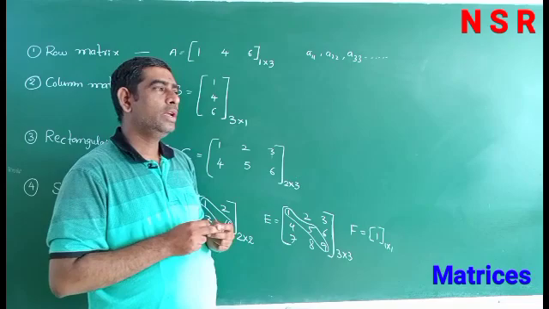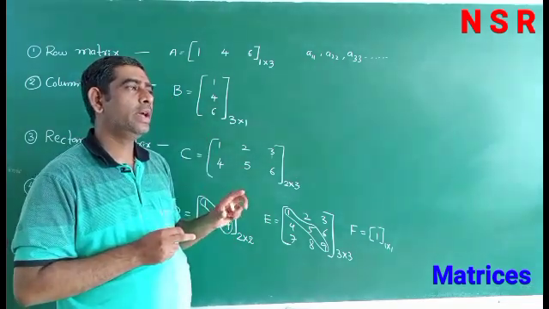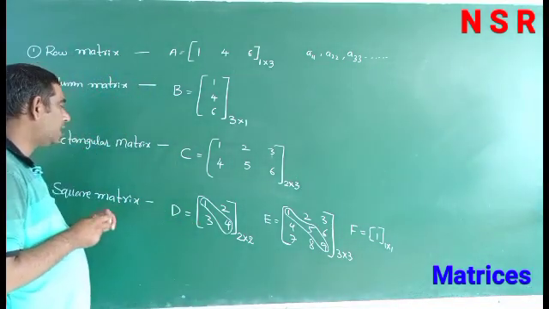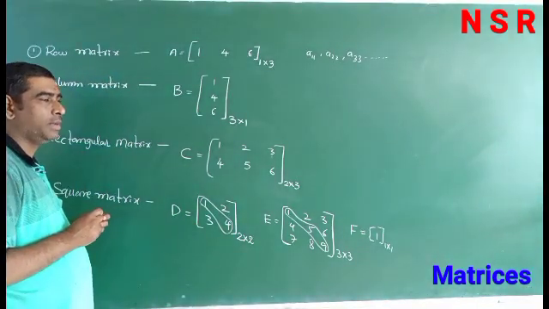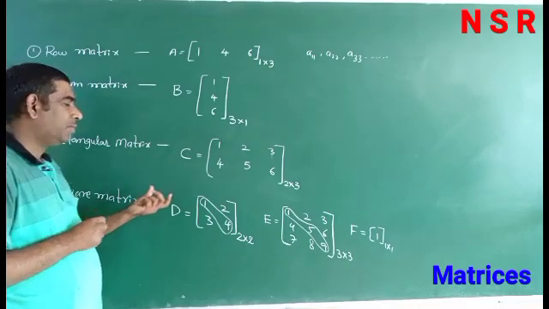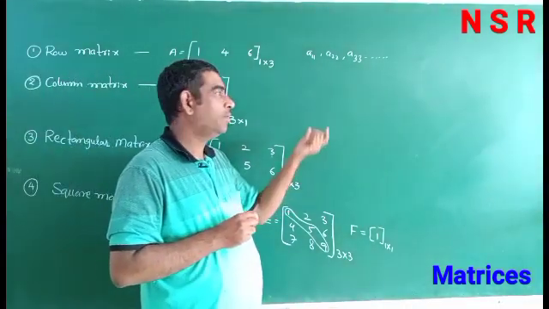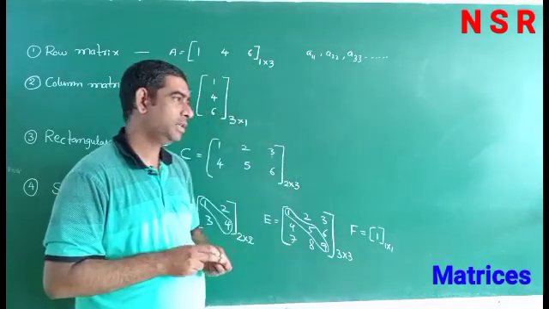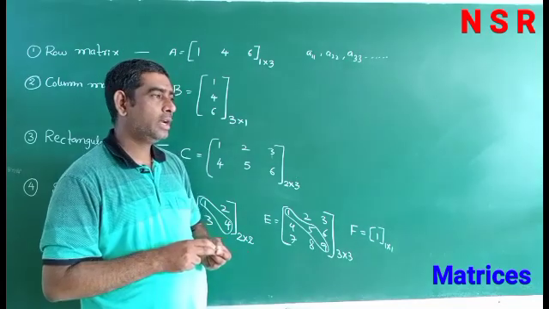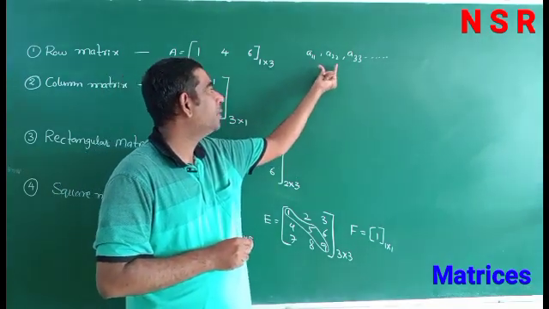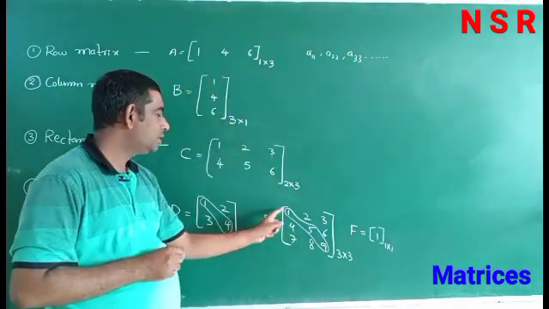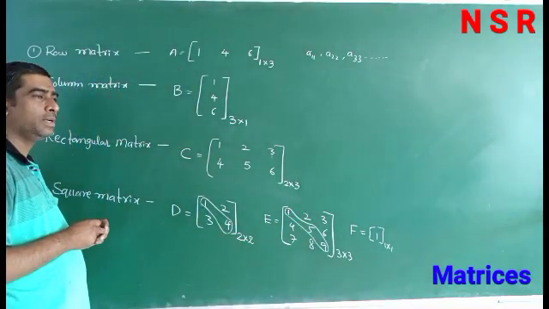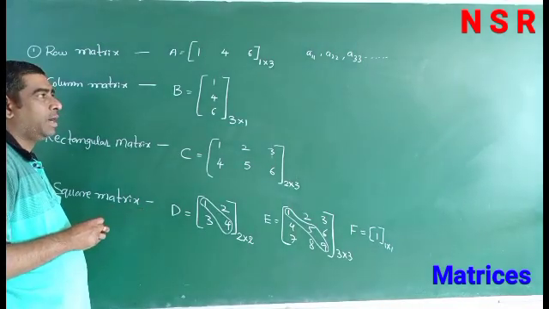Diagonal elements are present only in square matrices, not in rectangular or other matrices. So which elements are called diagonal elements? A11, A22, A33. So the diagonal elements are present in a square matrix.